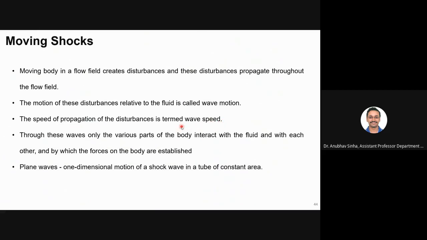For this chapter we are mostly interested in shock waves. Because of these waves, various parts of the body interact with the fluid, and basically how much force the fluid is exerting on that particular body.